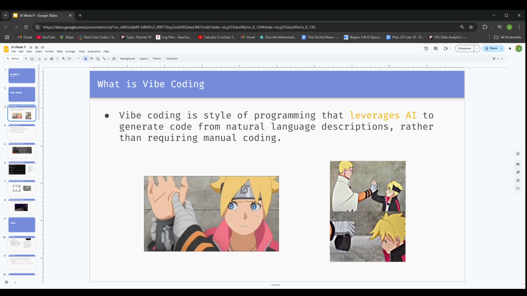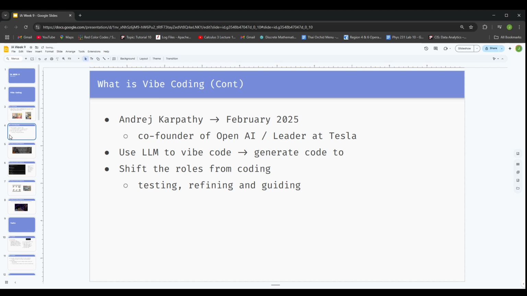And I have these images from Boruto to make a simile to it, where you're not technically doing the jutsus or the techniques yourself. You're just using some scientific tool to do it for you. So there's not necessarily any skill going behind it, if that makes sense. Vibe coding was introduced by Andrej Karpathy in February 2025, so recently this year, and he is a co-founder of OpenAI and former leader at Tesla.